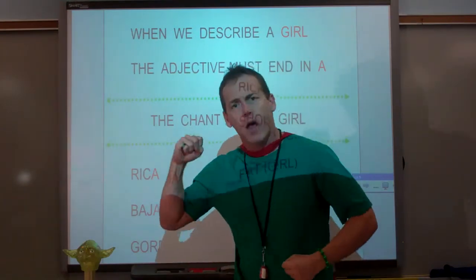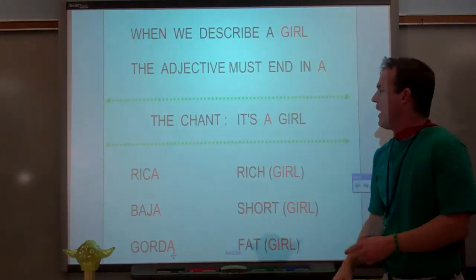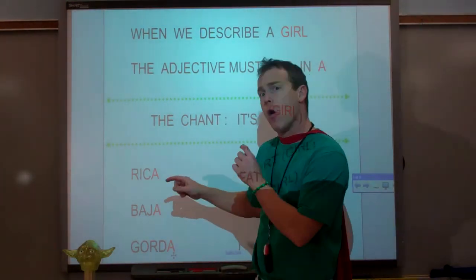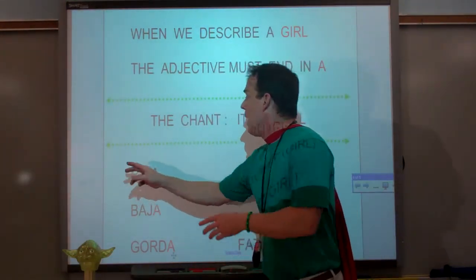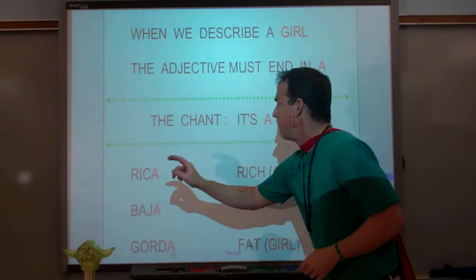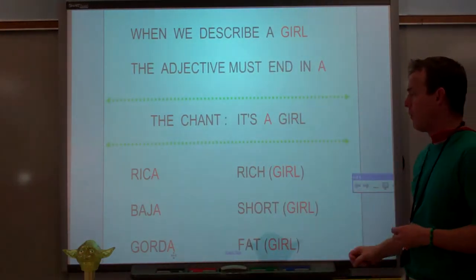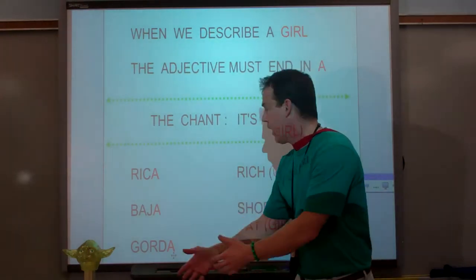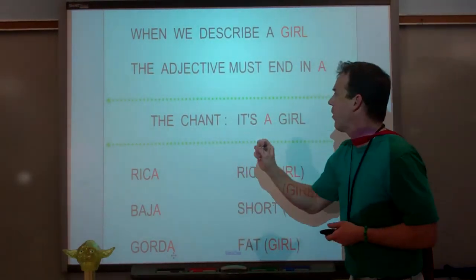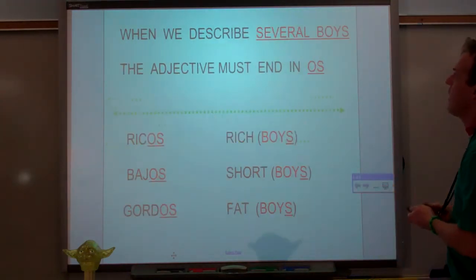What do you say? It's a girl. So rica is a rich girl. Mr. Spanish guy, I thought rico meant rich. Rico is a rich boy, but rica is a rich girl. Bajo was a short boy. Baja with an A is a short girl. Gordo was a fat boy. Gorda is a fat girl. So anytime you're describing a girl, the adjective will end in A.